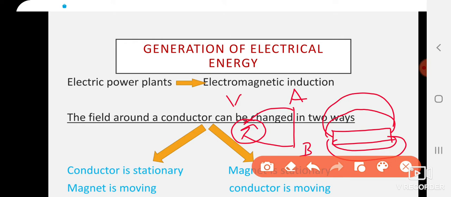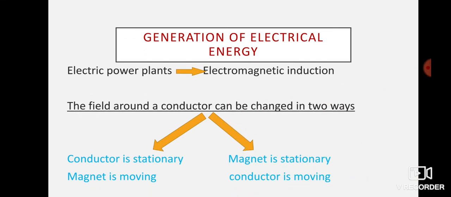Okay, when the conductor and the magnet both are stationary, there is no potential difference created. There is no change in the magnetic field. Remember, you need to have a change in magnetic field. If a magnet is stationary, the field is also stationary. For a potential difference to be created, a change in magnetic field has to be done. It can be done in one of two ways. I repeat, the field around a conductor can be changed in two ways.